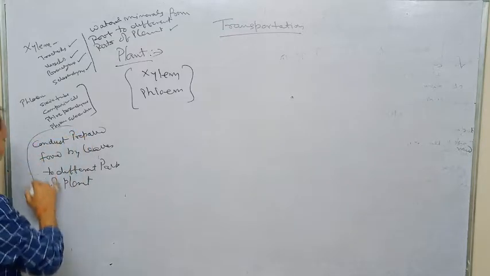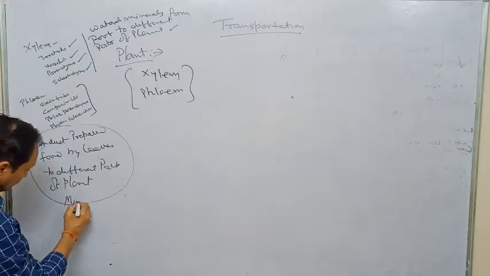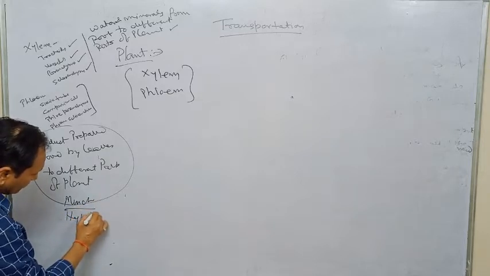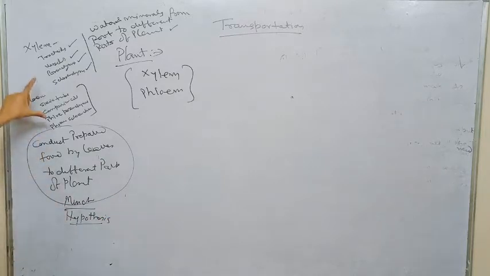Munch has proposed a hypothesis, and according to the Munch hypothesis, food is transported from the leaf to the different parts of the plant.